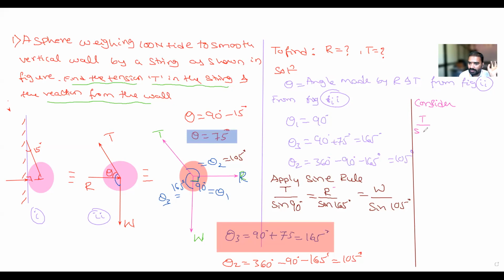T divided by sine of 90 is equal to W divided by sine of 105. So now T is equal to, what is the value of W in the problem? It is 100 Newton. So T is 100 divided by sine of 105 multiplied by sine 90. Calculate the value of T.